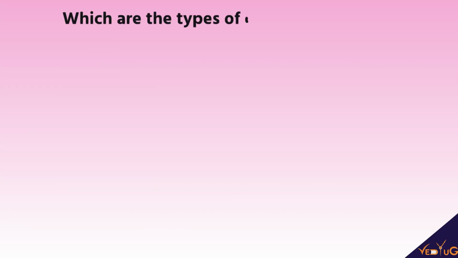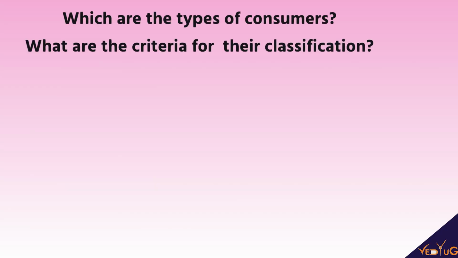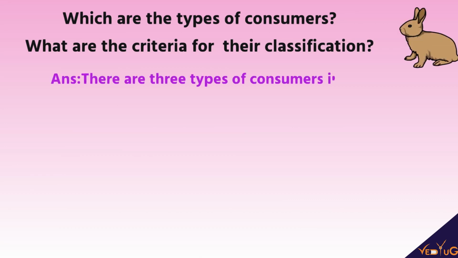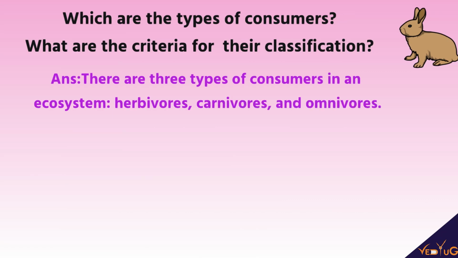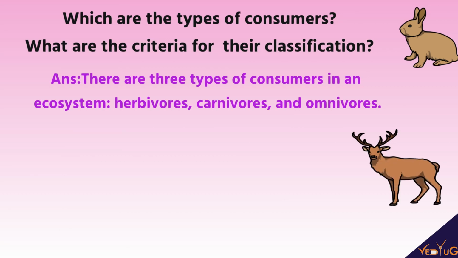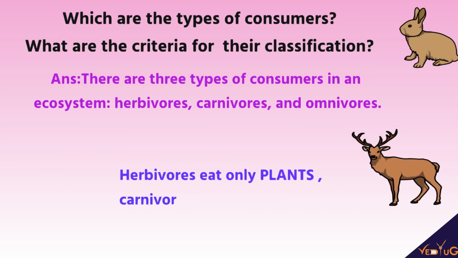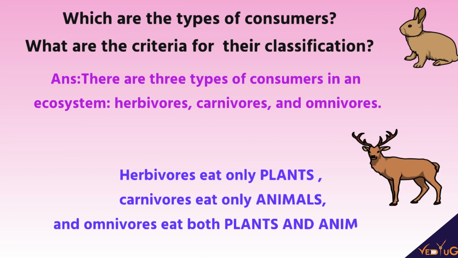We have your back. So my first question would be, which are the types of consumers? What are the criteria for their classification? So its answer is pretty simple. There are three types of consumers in an ecosystem. First is herbivore, then carnivore, and last one would be omnivore. Herbivores eat only plants, carnivores eat only animals, and omnivores eat both plants and animals.